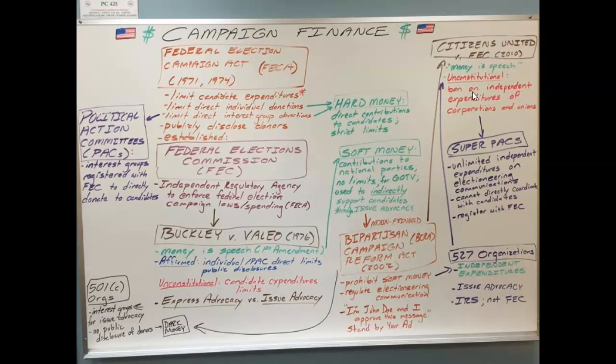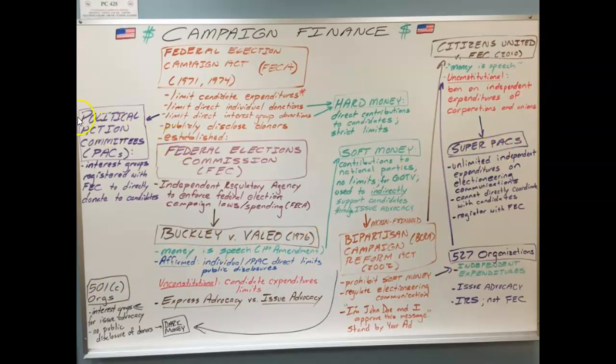And so now, instead of being told that they can't spend any money, they are now allowed to spend unlimited amounts of money as long as they do it through issue ads. And that's the huge outcome of Citizens United, is that it allows corporations and unions to now use unlimited amounts of money in elections. And so because of that, we have our last set of loopholes, which are known as super PACs, 527 organizations, and 501c organizations.